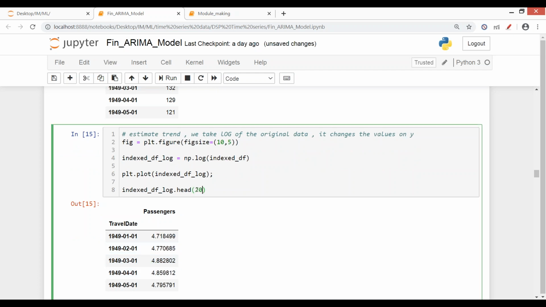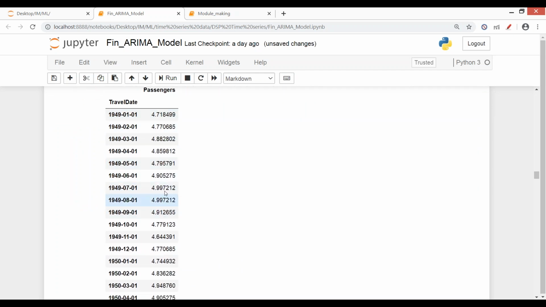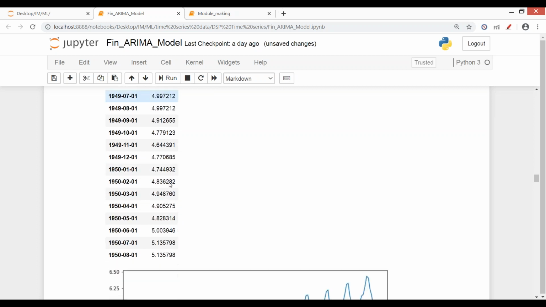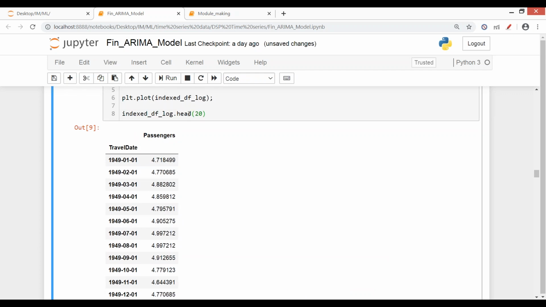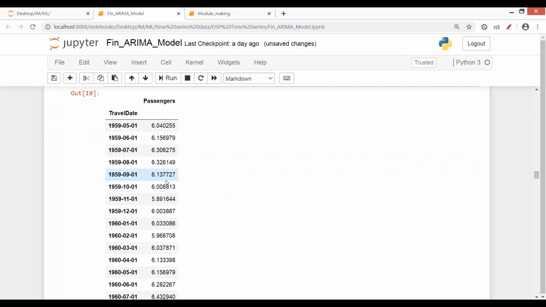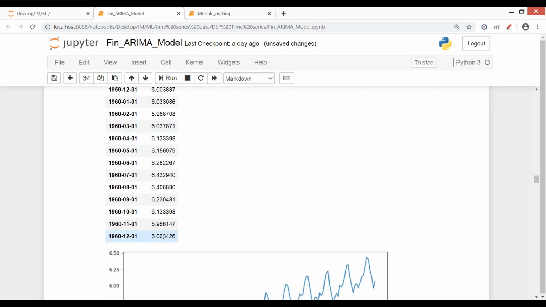So अगर आप in a model give the values of 4.7, 4.8 or 5, let me print 20 values here. So if in your model you give values of this range, 4.9 है, 4.79 है, 5 point values है, then what आपका model किस scale पे predict करेगा? What will be the scale of your model? It will predict on the same scale. अगर आप XY, if you are giving values from range 1 से लेके 10 तक model के अंदर as your training data, your model will also make predictions on the same scale. समझ रहे हो what I'm trying to say?